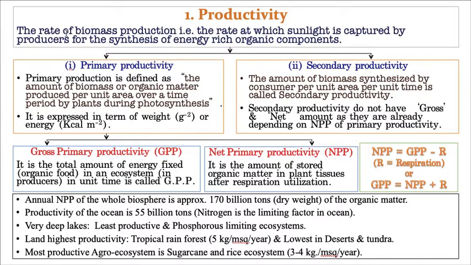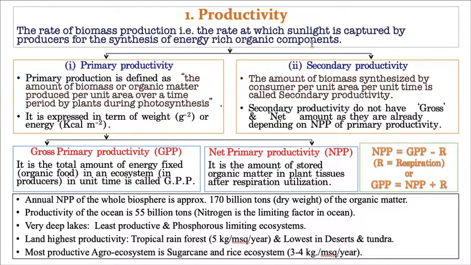The rate of biomass production, that means how much amount of biomass is produced, that is the rate at which the sunlight is captured by the producer for the synthesis of energy rich organic components. That means how much amount of sunlight it has taken in one unit area. That means here the unit area is leaf, and by utilizing that particular sunlight, how much amount of the organic components, that means carbohydrates, that means I'm talking about leaf, it produces the food material in form of glucose, and glucose it obviously turns into starch.